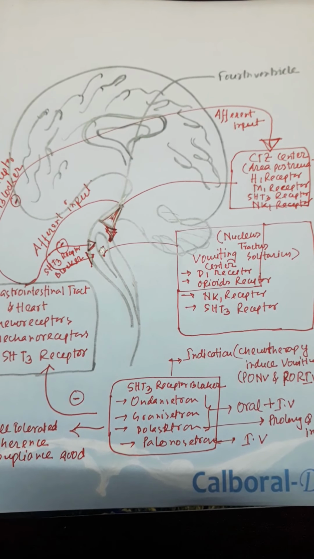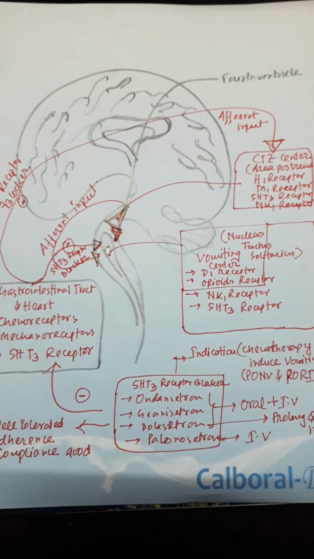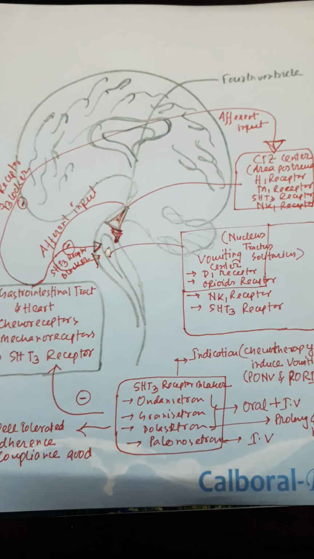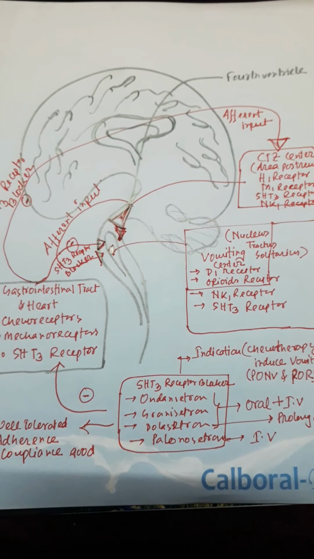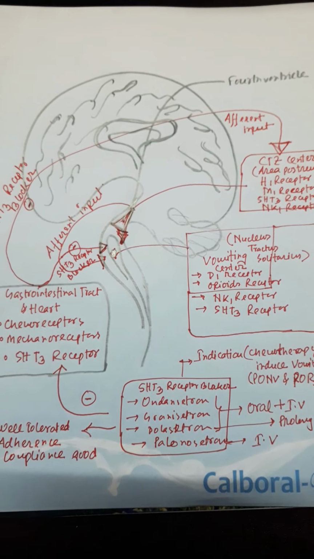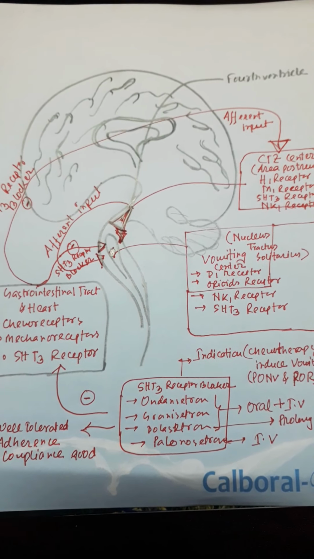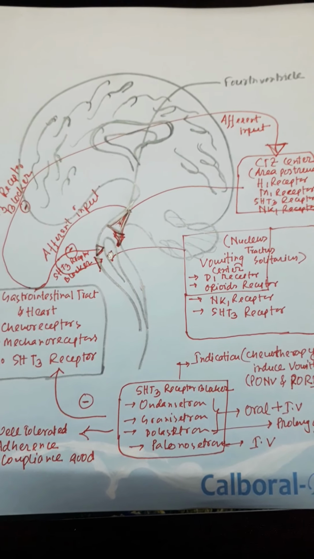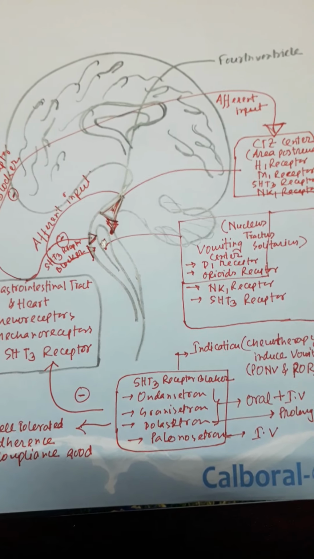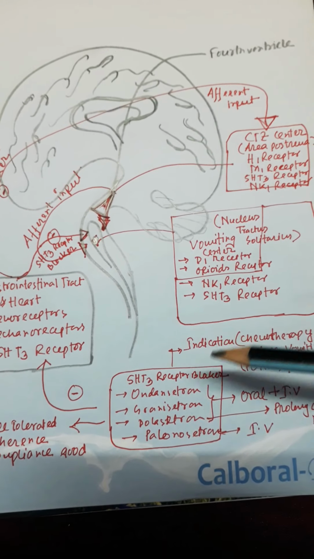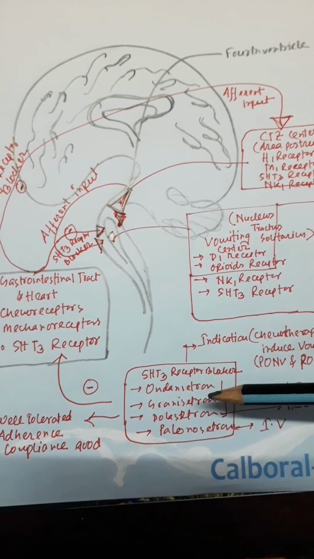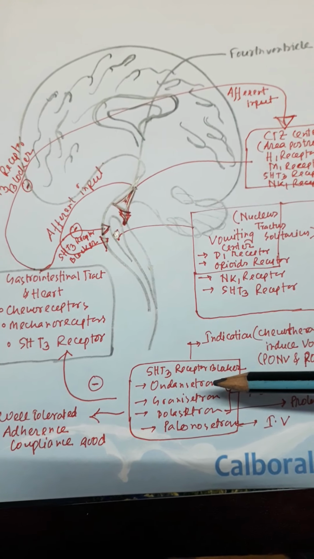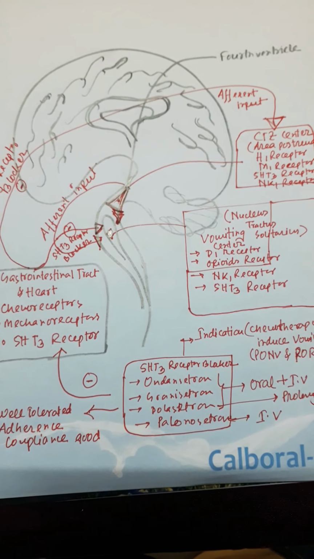Today we'll discuss antiemetics. At first we'll discuss an important classification of antiemetic drugs, that is the 5-hydroxytryptamine 3 receptor blocker or serotonin antagonist. They are ondansetron, granisetron, dolasetron, palonosetron. Ondansetron is the prototypical drug of the 5-hydroxytryptamine receptor blockers.